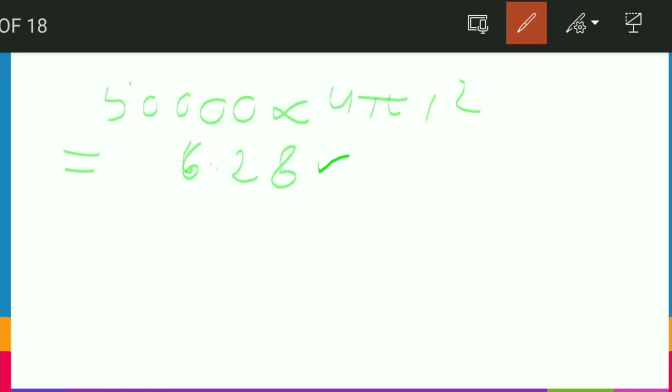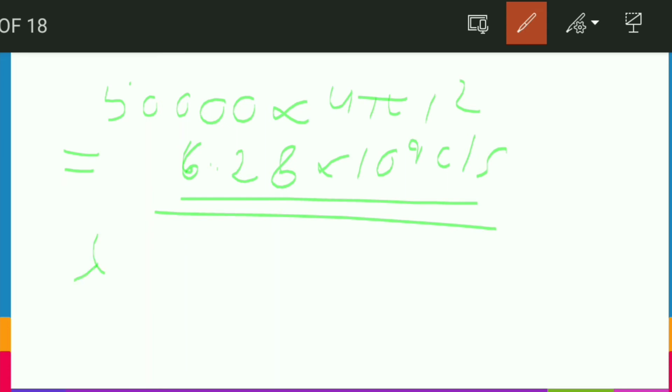We have to just multiply the activity, which is 50,000, by the area of the surface, which is 4 pi into 1 square. So what it will give us is a value of 6.28 into 10 to the power 9 counts per second. This is the total activity of the sample which has been released, because in 1 centimeter square we got that small value, so the total activity of the sample is this much amount.